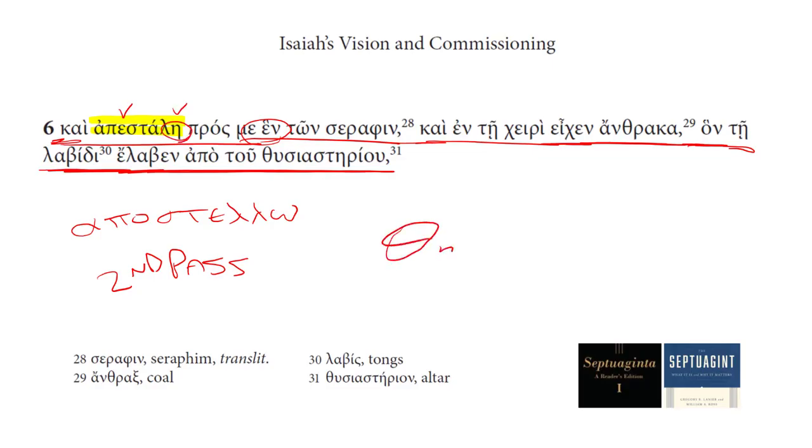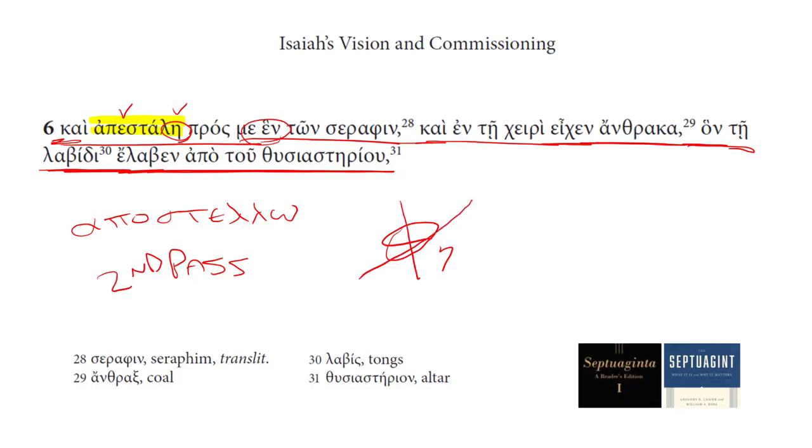Now most of the time we're used to seeing a theta eta tense formative in aorist passives, and that is the case with first aorist passives, but there are a handful of verbs out there where you do get a second aorist passive, and in that case the theta does not show up in the tense formative.